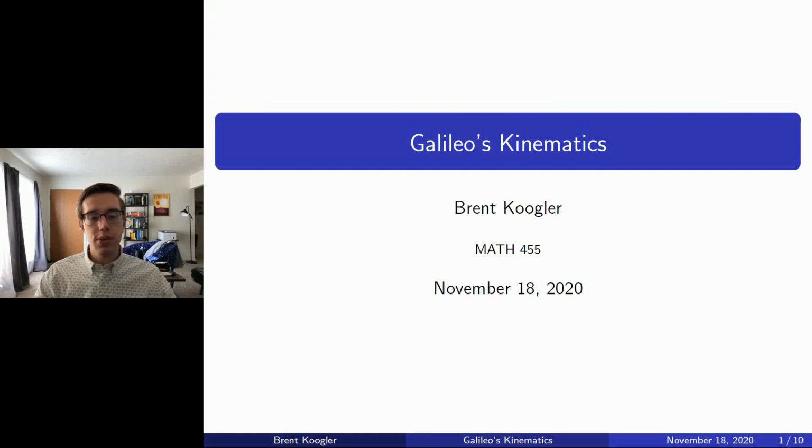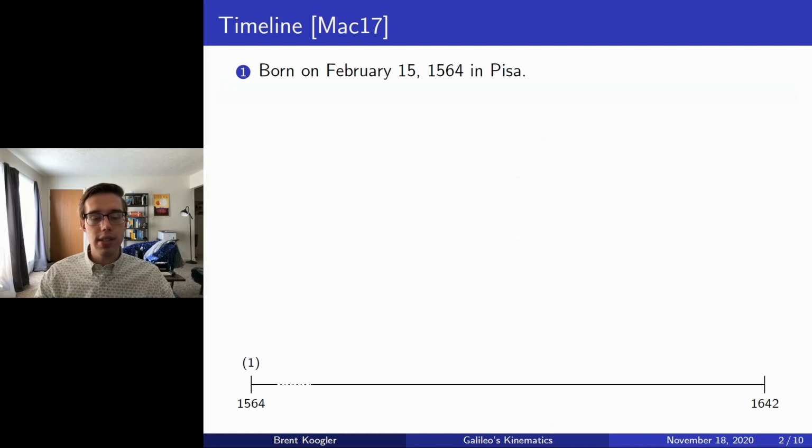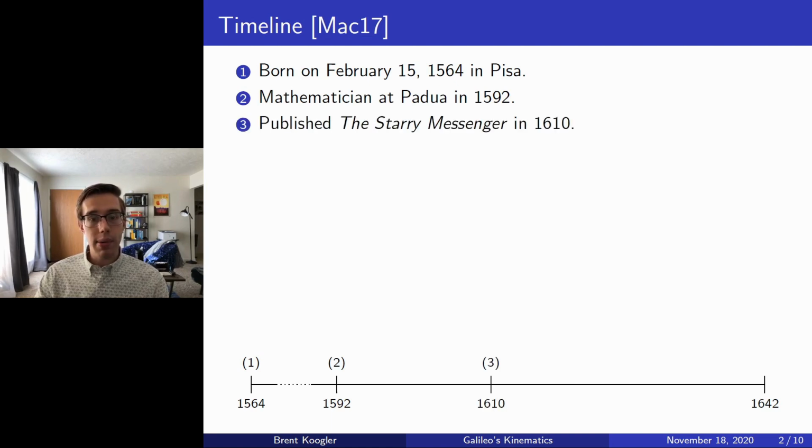In this presentation, we overview Galileo's contributions to kinematics. But to begin, we consider Galileo's timeline. So he was born on February 15th, 1564 in Pisa, and about 3 decades later he was appointed the position of mathematician at Padua in 1592. Now, during this time at Padua, he was able to make significant contributions in his own personal study to kinematics.